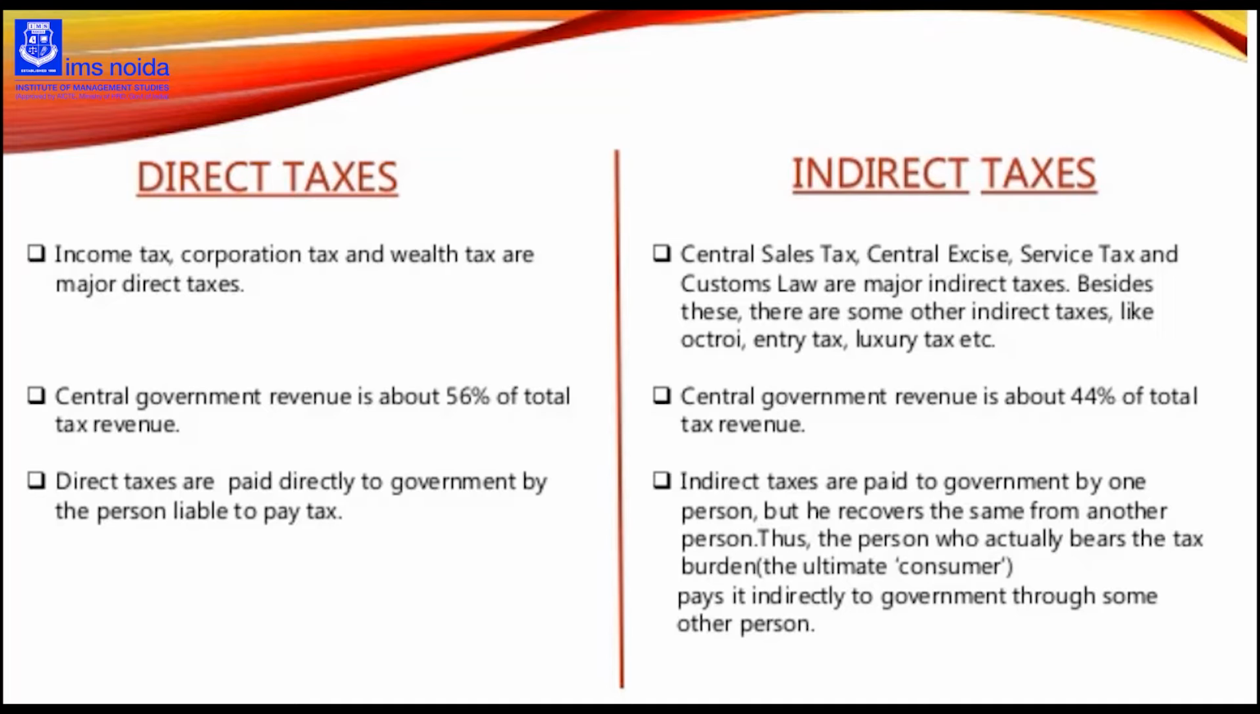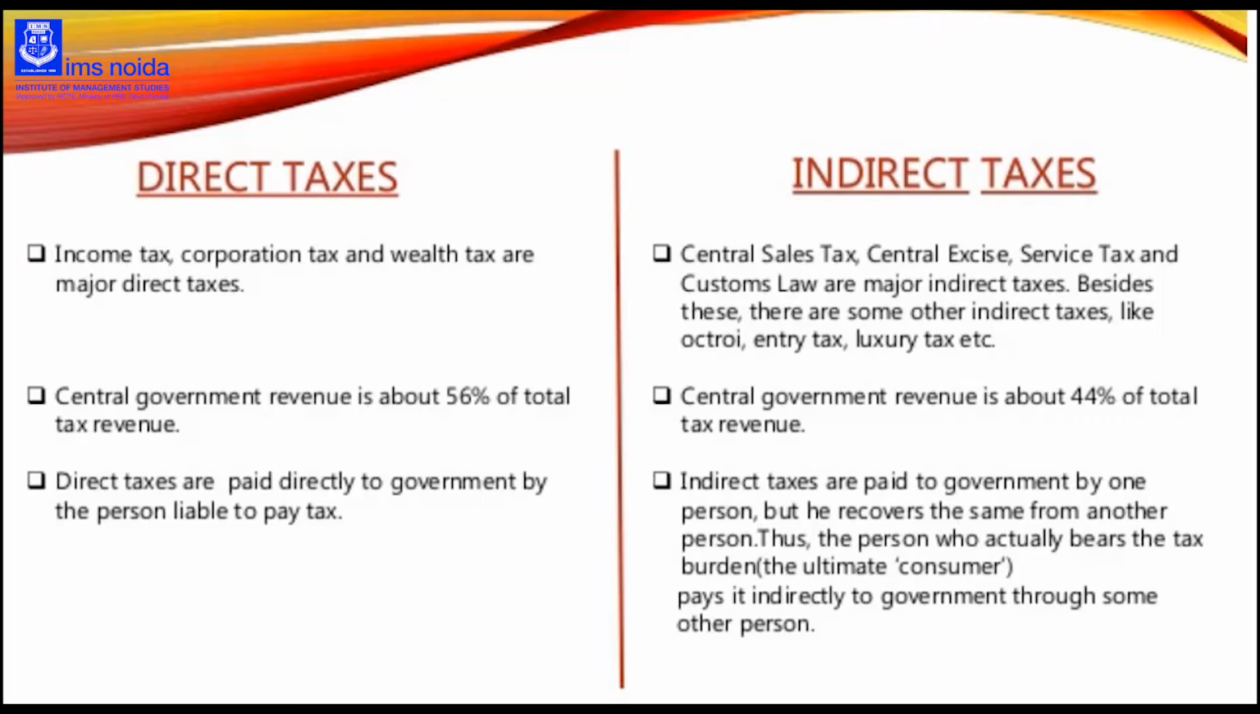So first of all, direct tax. First of all, we will cover direct tax. Direct tax is a tax which is paid directly by people to the government. For example, income tax, wealth tax, corporation tax. These are the types of taxes which are covered under direct tax, which we pay directly to the government. A tax which a taxpayer pays directly to the government is known as direct tax.